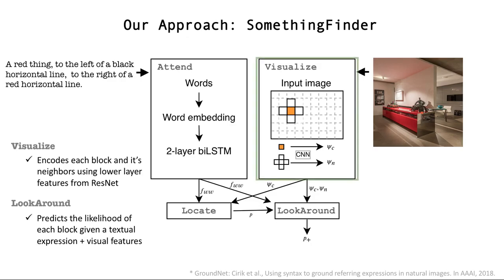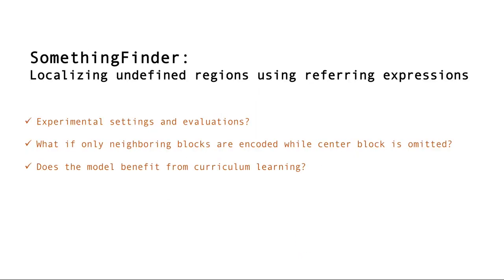The module visualize encodes each block along with its immediate neighbors using lower layer features of ResNet as they are 2D in nature. Making use of such low-level features, which are known to carry crucial low-level information, actually serves as an advantage for our approach, as the fundamental attributes we consider are closely correlated with basic shapes such as colors, lines, and corners. The module lookaround predicts the likelihood P+ for each block given a textual expression and the visual features of itself and the neighbors.